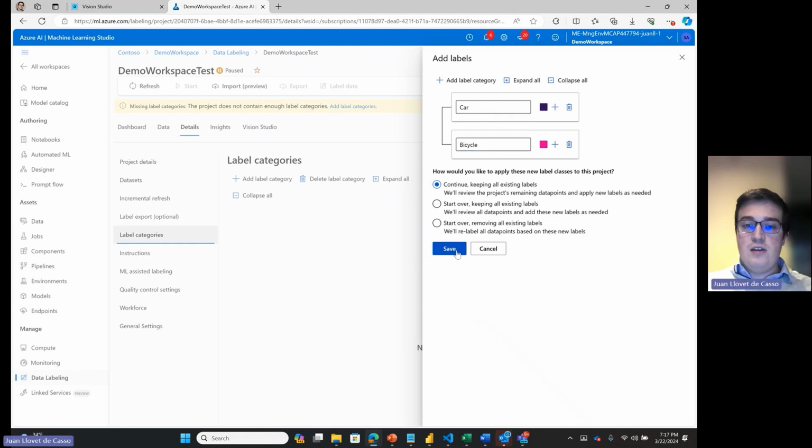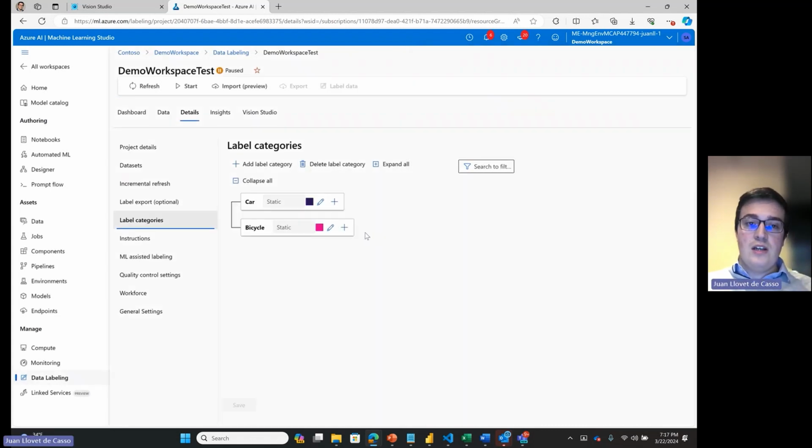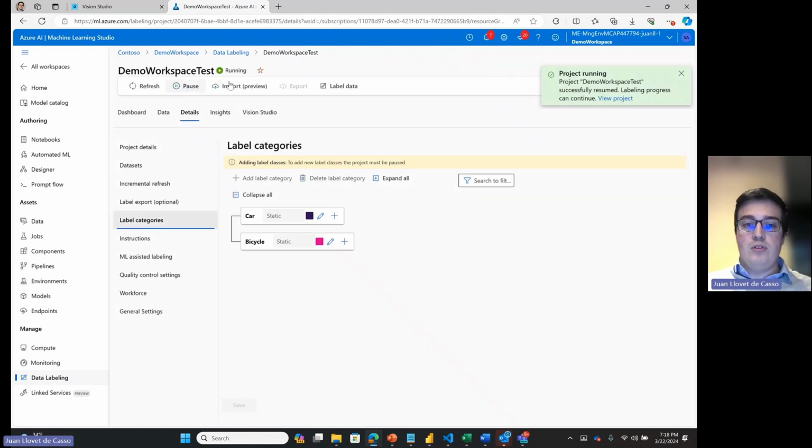So we just generate these labels. It's important that you generate the label before you click on start, because once you have started your labeling project, you are not able to add any labels. So you have to stop it and then label your data. See, for example, here it says that you have to pause it to create new labels.